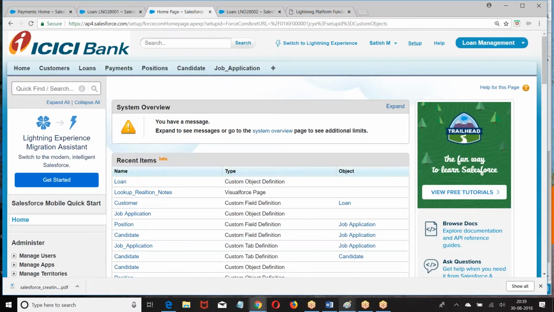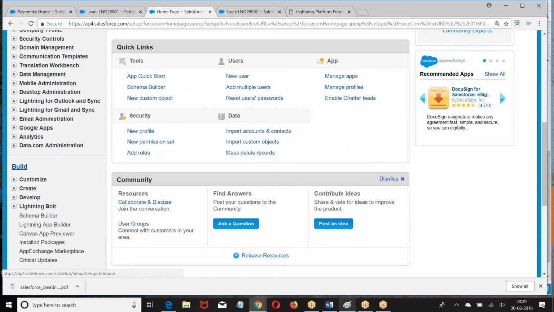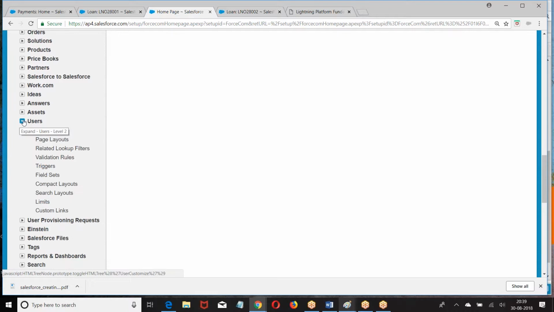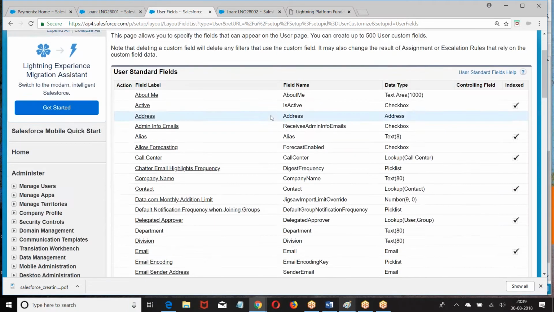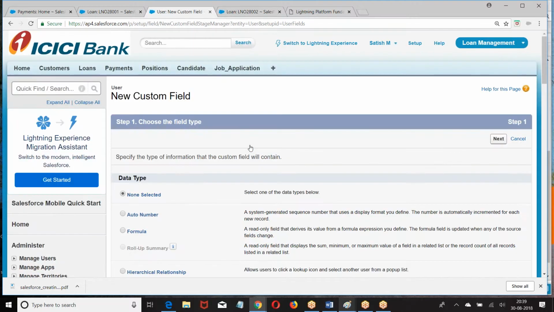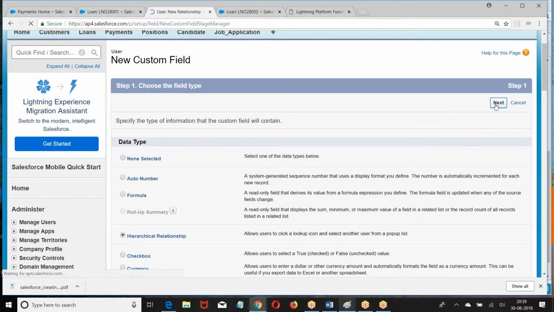Now Setup, Build, Customize, Users, then we have Fields. What was this? User custom fields. So what was the relation? Hierarchical relation. It is a hierarchical relation. Next.